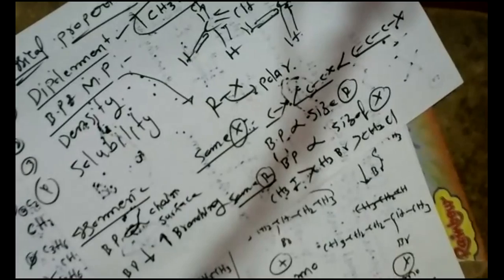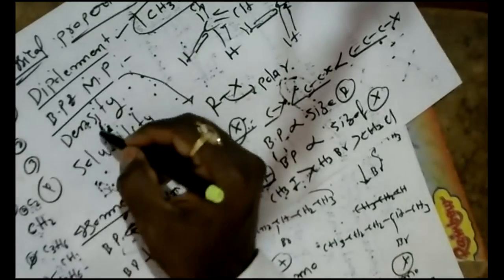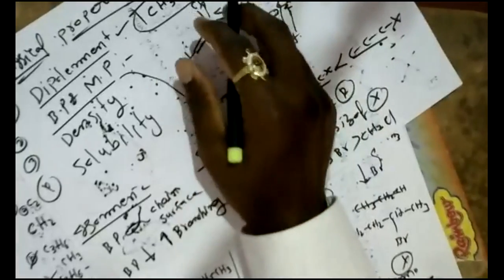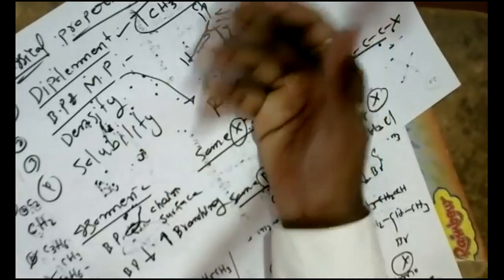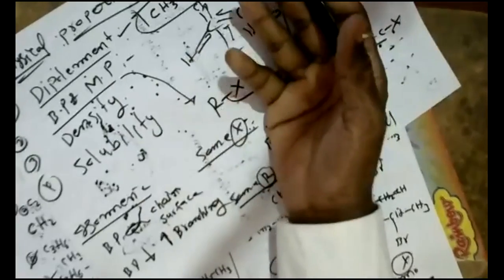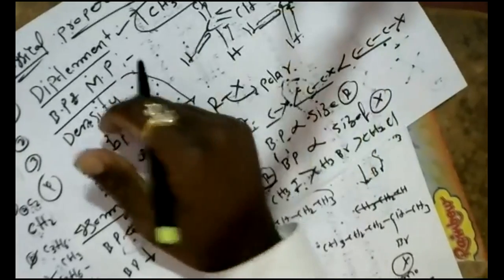Okay, next comes density. Dear students, density depends on the number of halogen atoms: as the number of halogen atoms increases, density increases. As the mass of the halogen atom increases, density increases. As the number of carbons increases, density increases.